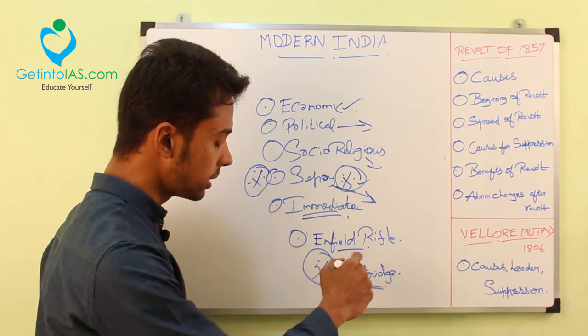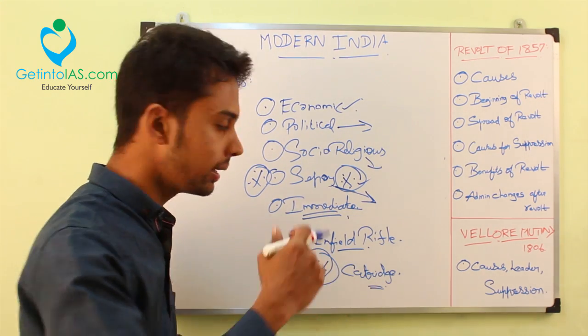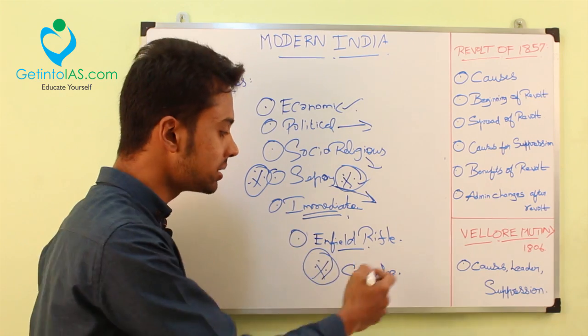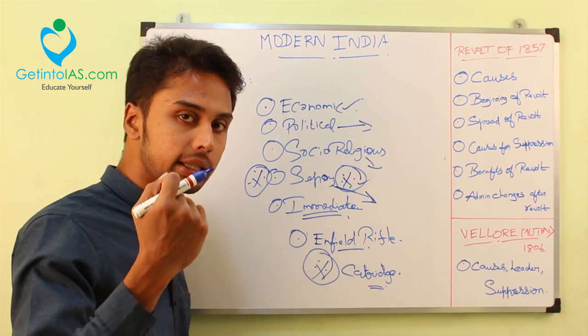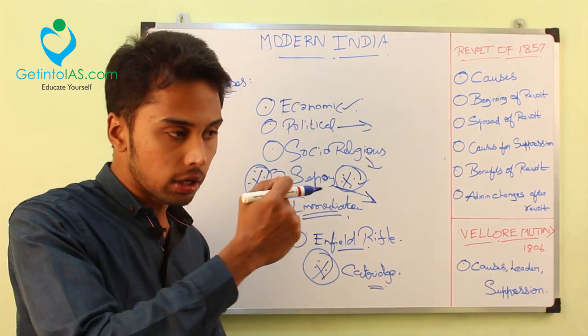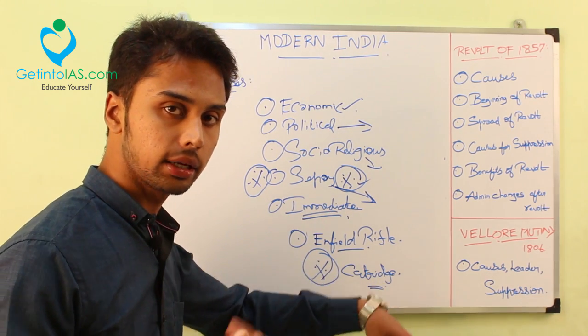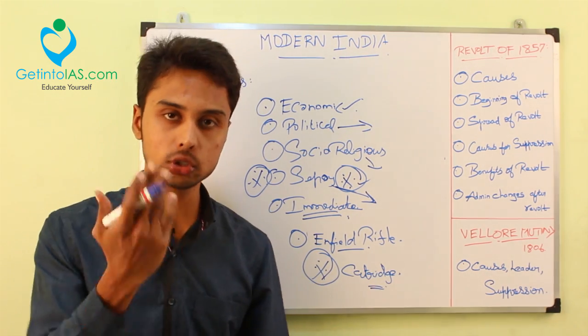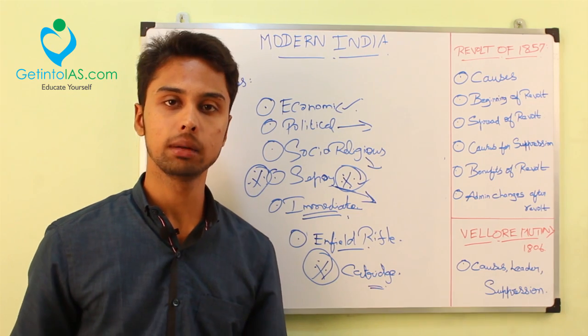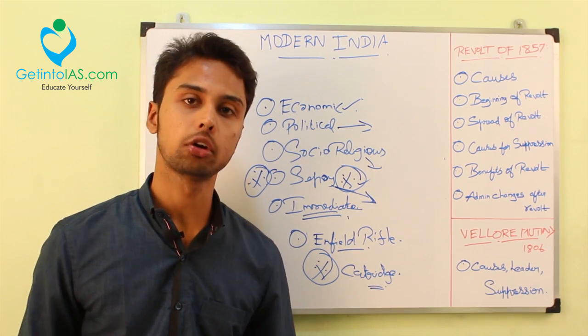The cartridge is surrounded with grease, and they have to bite the cartridge because only inside the shell is the load, right? They have to bite the shell and load it. When they bite it, as usual, the grease is there, right? The grease is made of the fat of pig and beef. It was like they were consuming the fat of pig and beef. So it went entirely wrong.